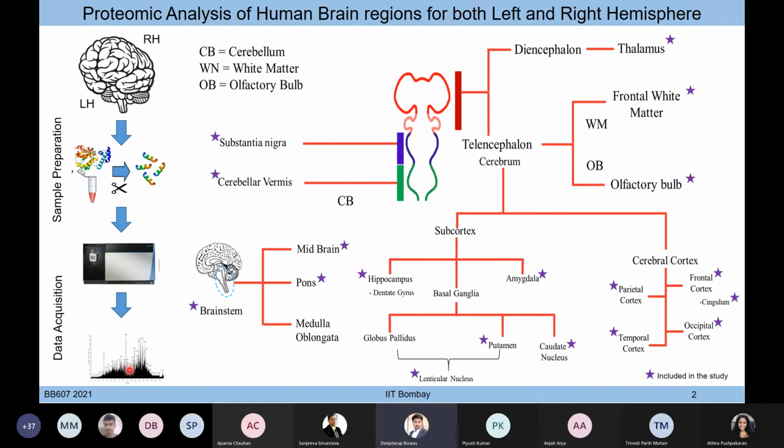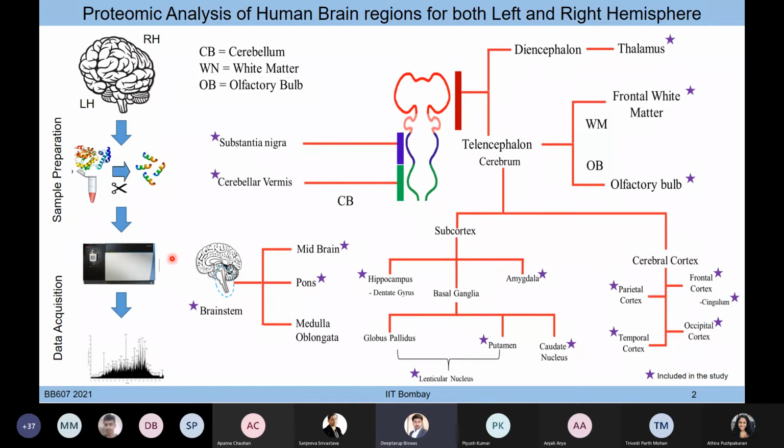So as you can see, from each of these regions and from the left and right hemisphere, we have acquired almost duplicate runs of this data. So how much data have we generated? And all of this has been done in level 3 quantification, because we want a differential expression of these anatomical regions, and also we want to go for the next set of values.